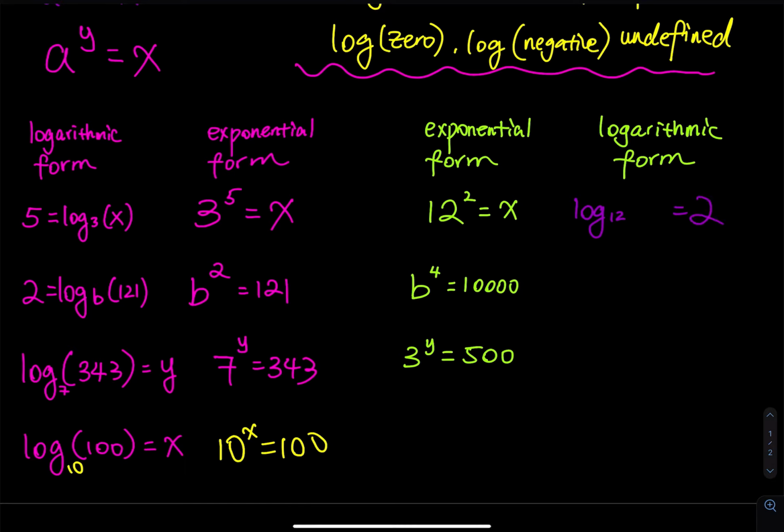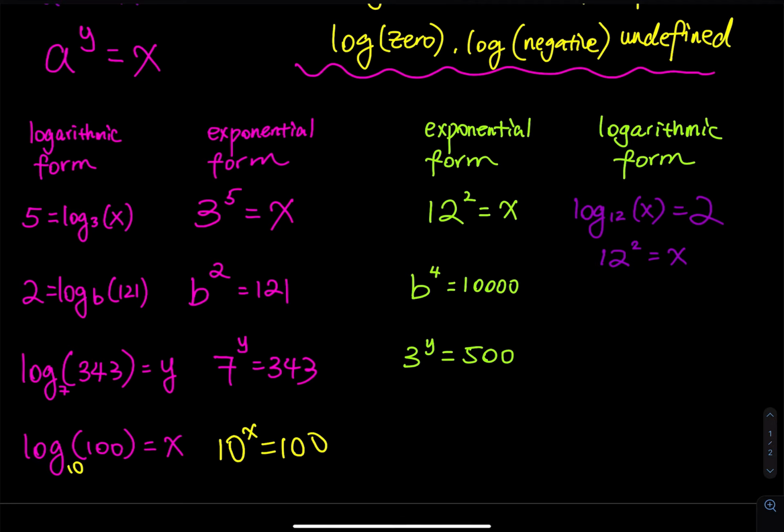Because when you go back to exponential form, you state the base, and then you pick up the number on the other side, right? So that's the logic. We are trying to do the logic backward. And then that is equal to x. So when you go back to exponential form, you pick up the base, you write the base, pick up the number on the other side, and then come back to the parenthesis.